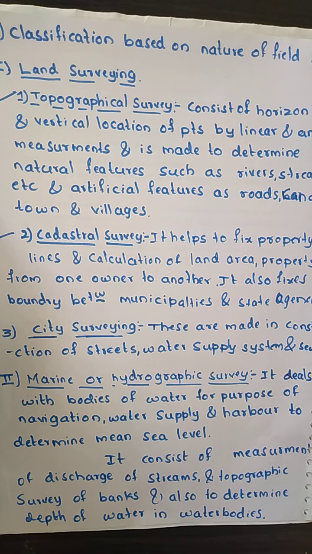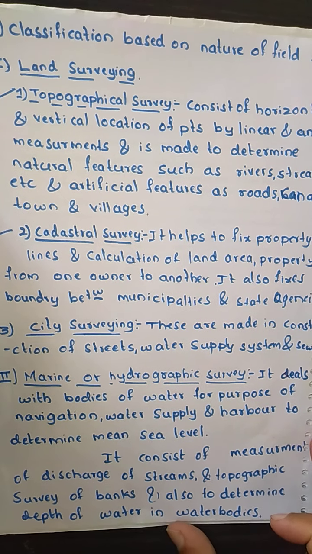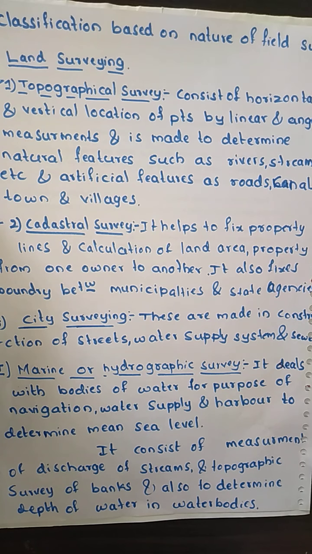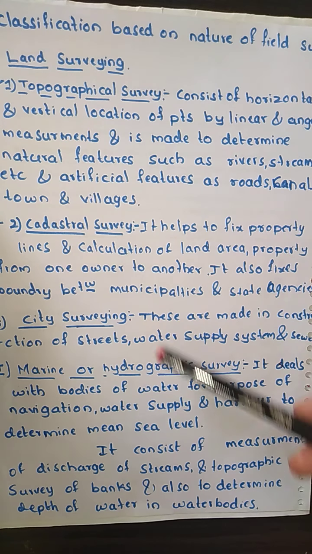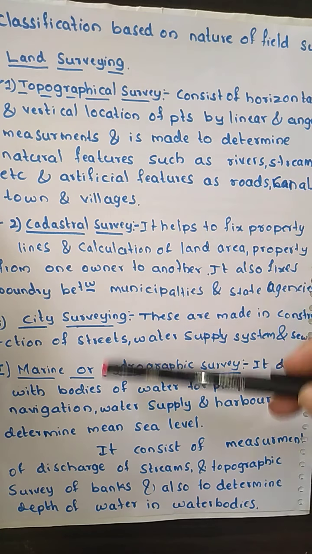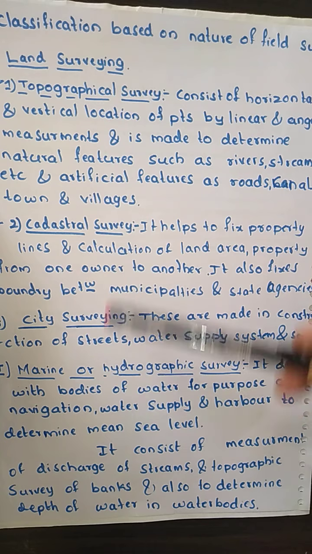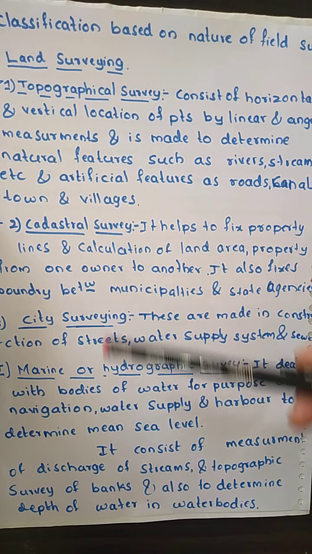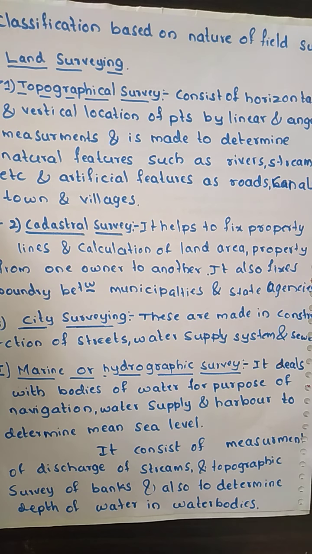So the first one is land surveying. Based upon the nature of the field, if we do the survey on land, we call it land surveying. In this we get three classifications, all of which are done on land: one is topographical survey, one is cadastral survey, and the city survey.